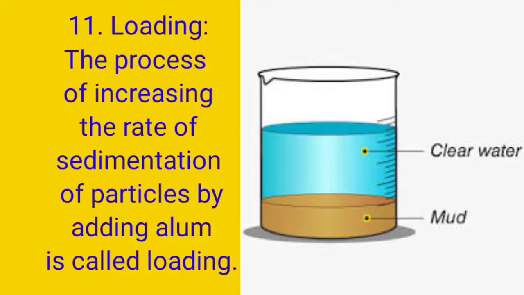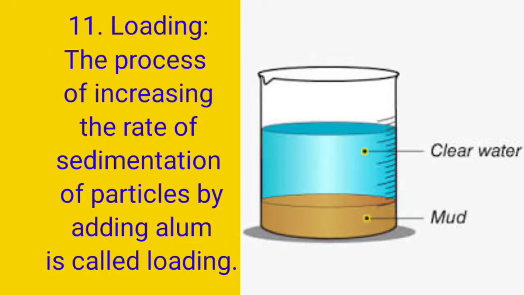When you want to separate the mixture of water and sand, or the mixture of water and soil, and you want to separate very quickly, then you can use alum in the mixture. When you put alum in the mixture, the mixture sediments easily in a short time, because alum increases the rate of sedimentation of particles.